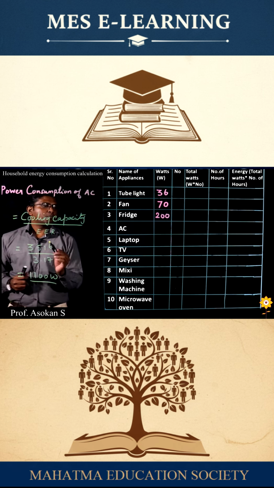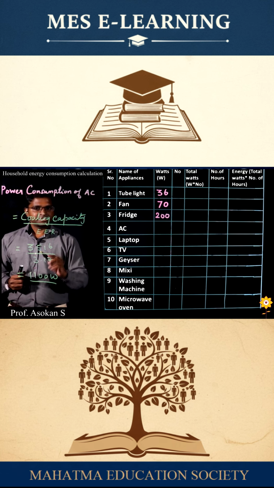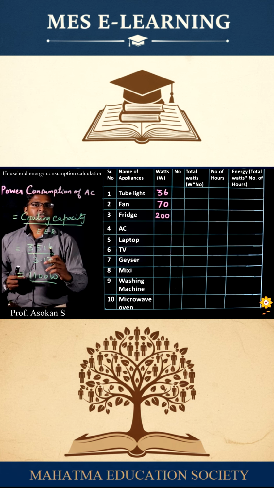So I have taken 3.17 for a single-ton AC, 5 star. If you take 3 star or 4 star, the number will go down. So automatically the energy consumption will be high.